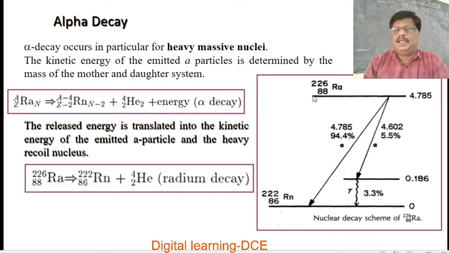This is the energy level of radium-226, and it decays by 2 modes: by alpha decay 94.4% with an energy of 4.785 MeV, and 5.5% decay in this mode, which has 4.602 MeV, and it comes to this state, and again a gamma ray is emitted 3.3%. So this is the nuclear decay scheme of radium-226.